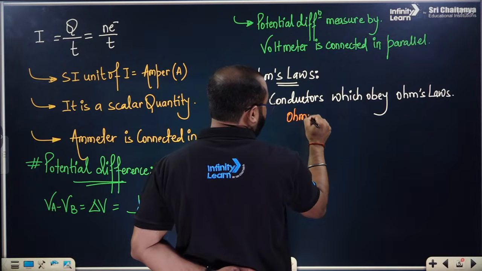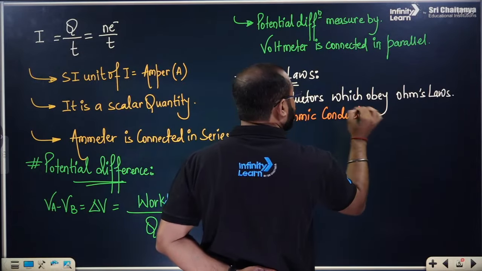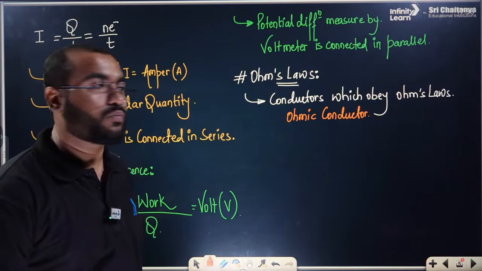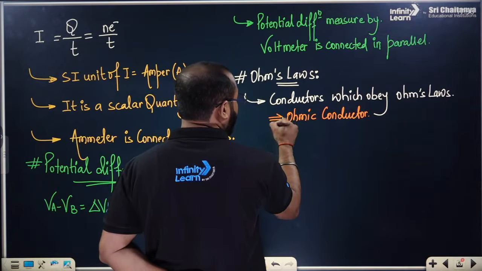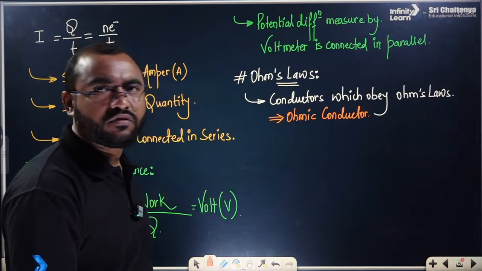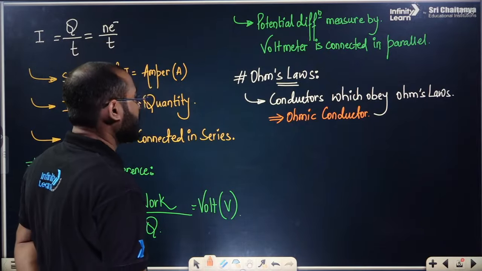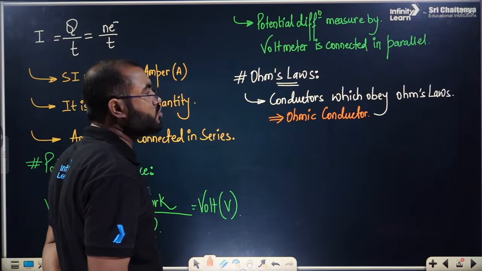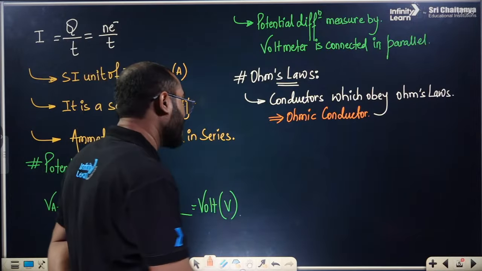The law is given for which type of conductors? The conductors which obey Ohm's law, which are also called ohmic conductors. Ohmic conductors, everyone. And there will be an exception, that is non-ohmic conductors, like transistor, vacuum tube. These are entirely non-ohmic conductors, but we don't have to remember this. Conductors which obey Ohm's law are called ohmic conductors.